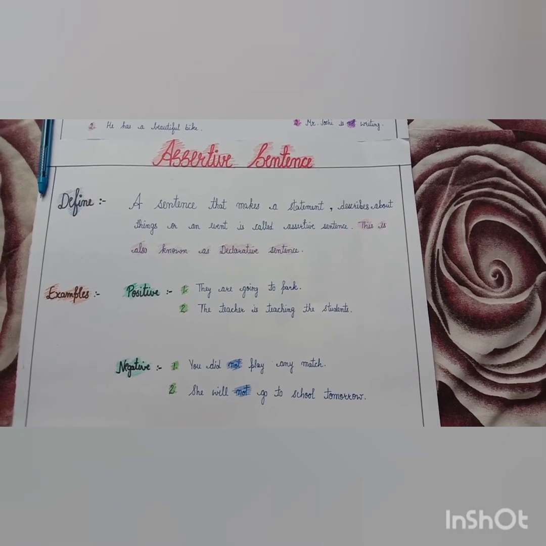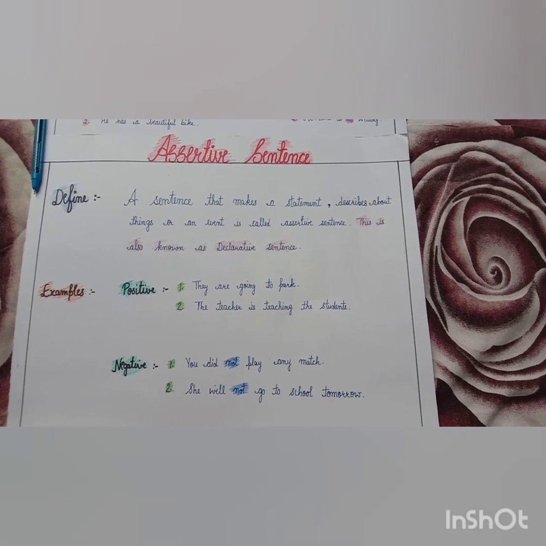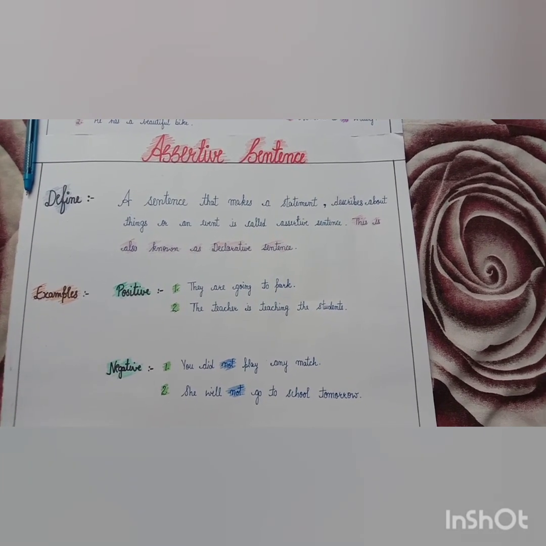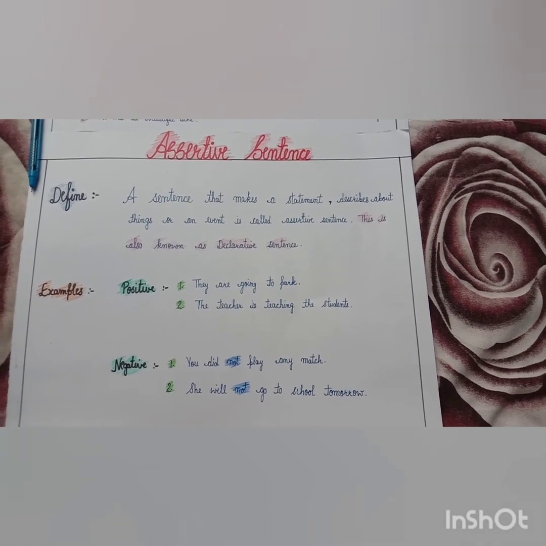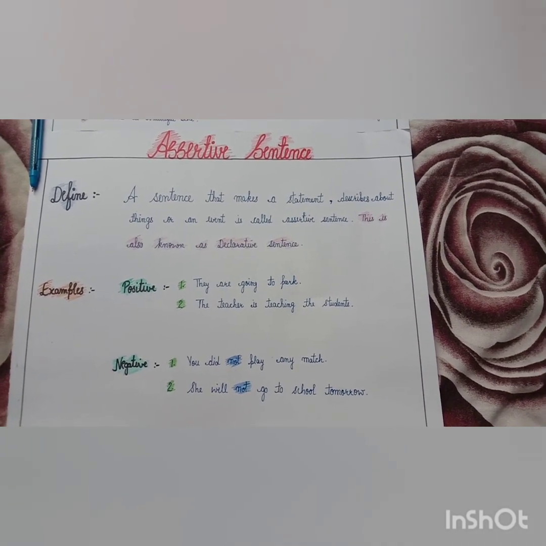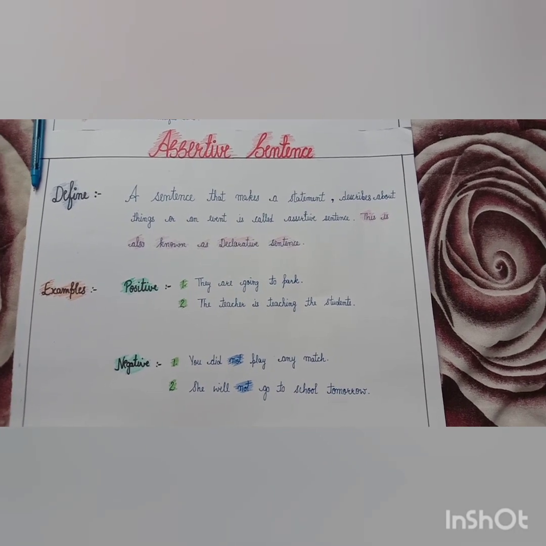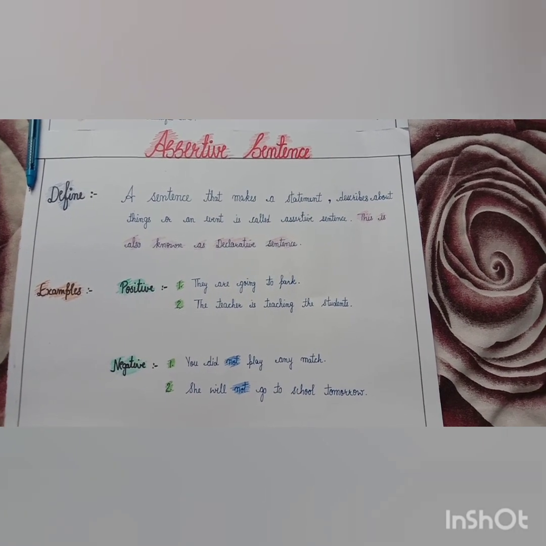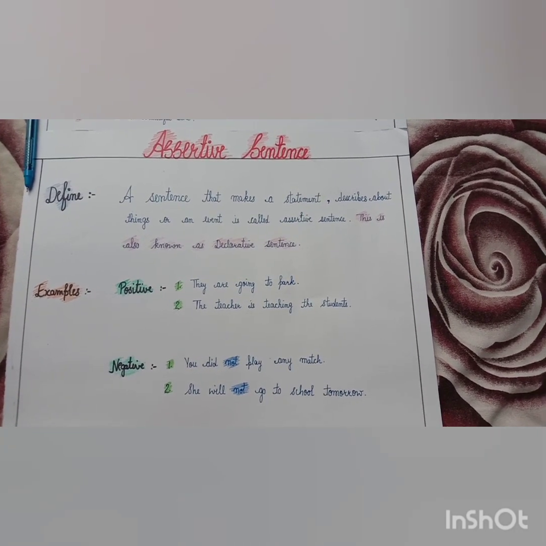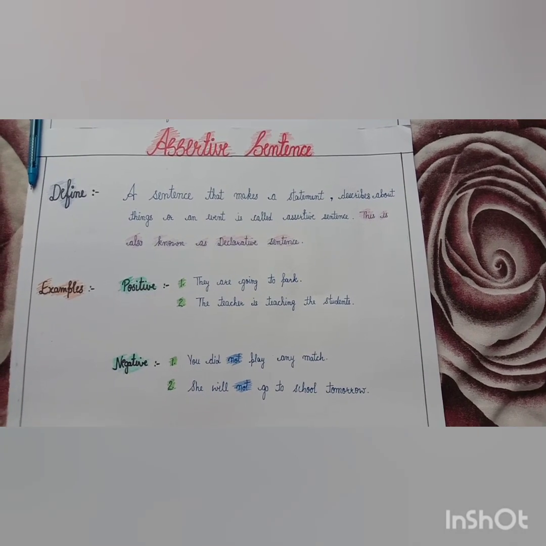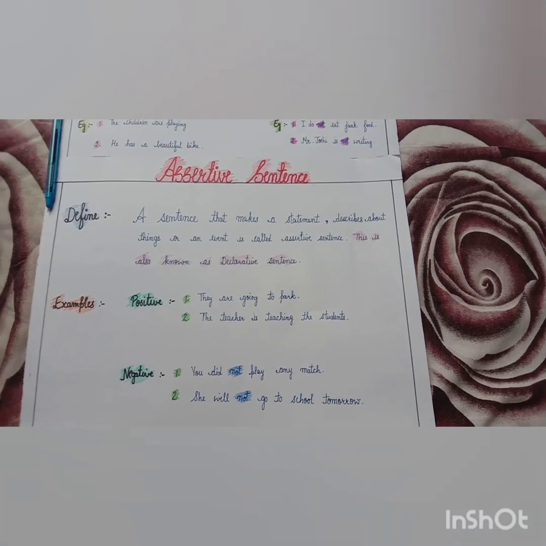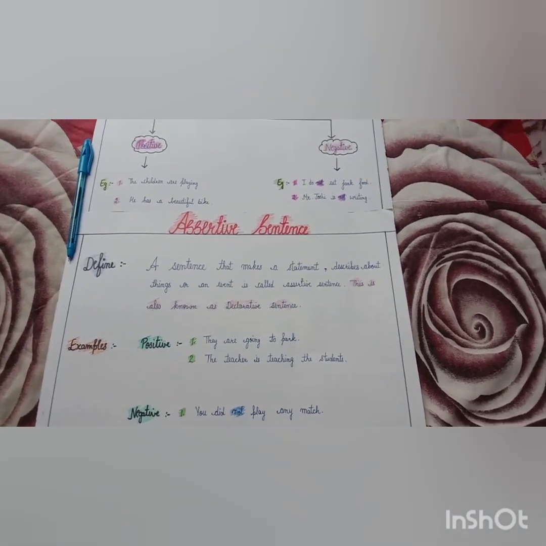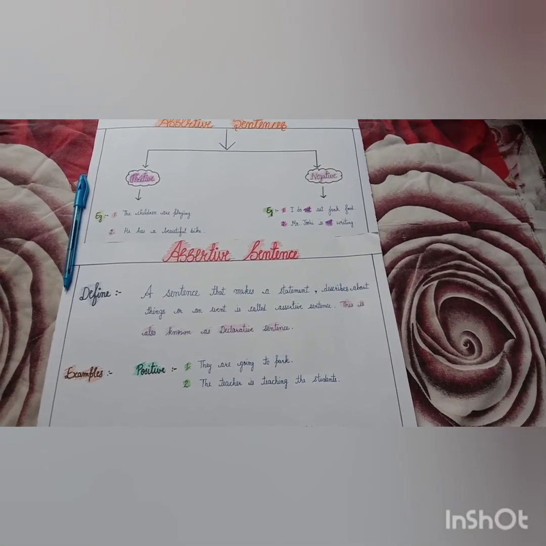Definition of assertive sentence: a sentence that makes a statement or describes things or an event is called an assertive sentence. This is also known as a declarative sentence. The second name of the assertive sentence is declarative sentence. A sentence that tells us a full statement is called an assertive sentence. It is divided into 2 types, positive and negative.